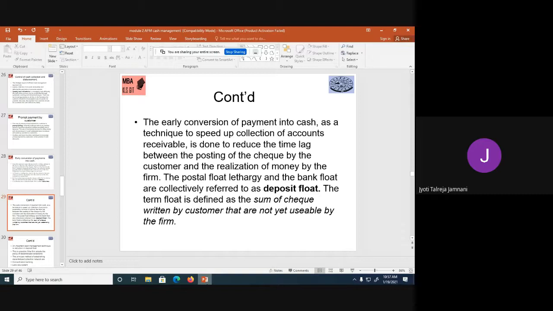The term float is defined as the sum of checks returned by customers that are not yet usable by the firm. So it is the total amount of checks returned by customers, but still not usable by you because they've been written and sent, and the checks are either in transit, so postal float, or they're with the accountant in lethargy, or they're with the bank in clearing, so bank float. So they are not yet usable by you. So float is the total amount of checks unusable because they are in deposit float.